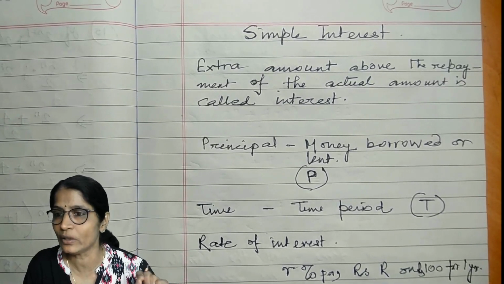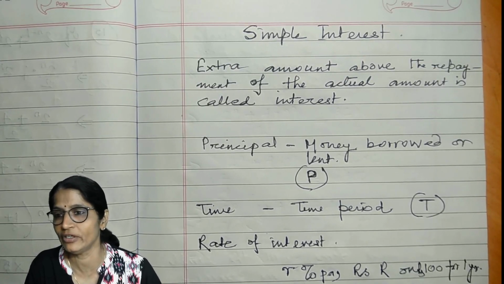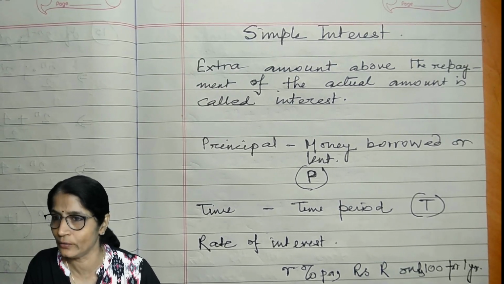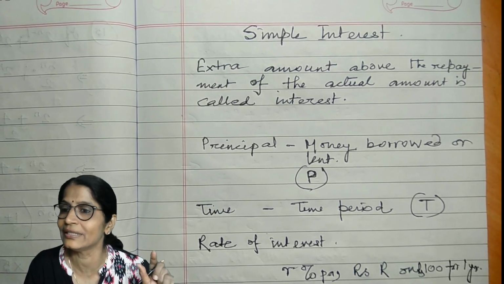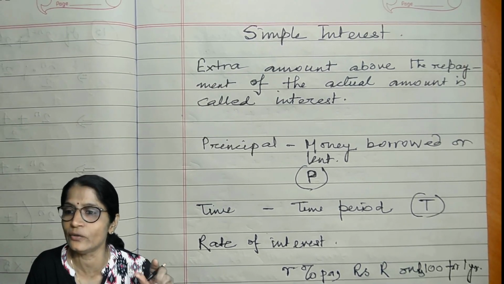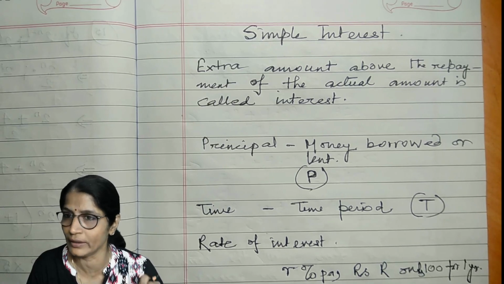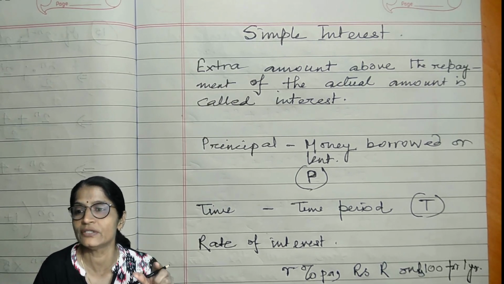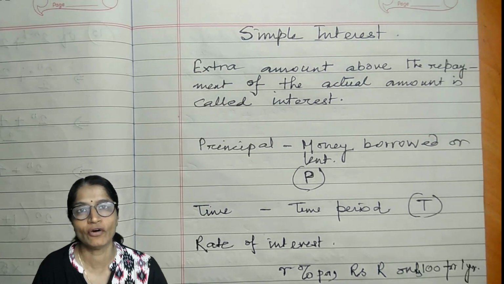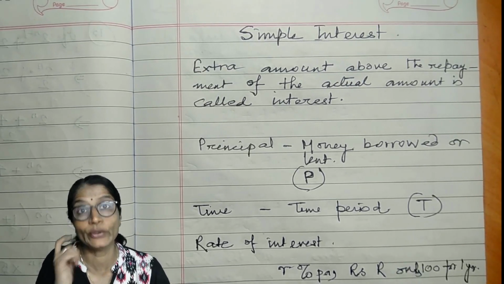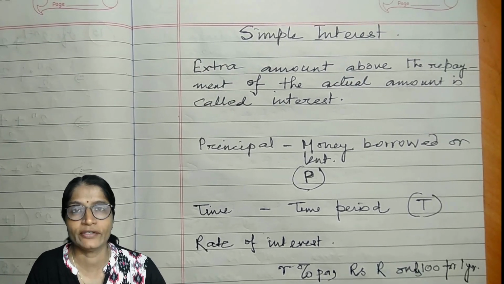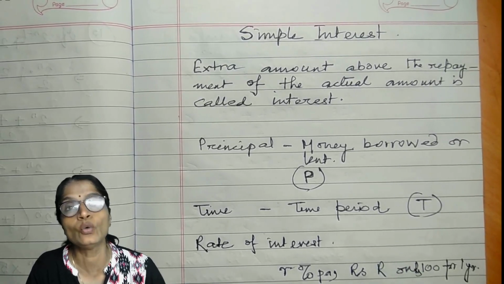Suppose after 1 year he has given you back 210 rupees, so this 10 rupees is the interest. This 10 rupees he returned to you after 1 year, so it is the interest for 1 year on 200 rupees.